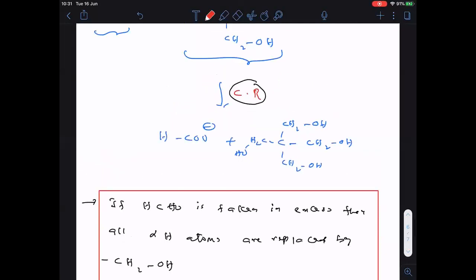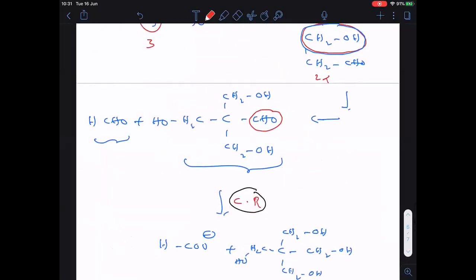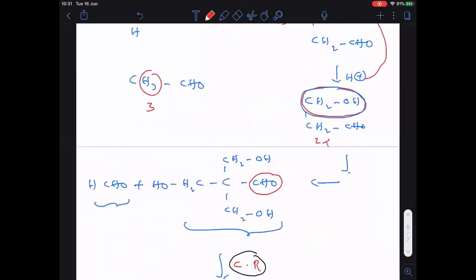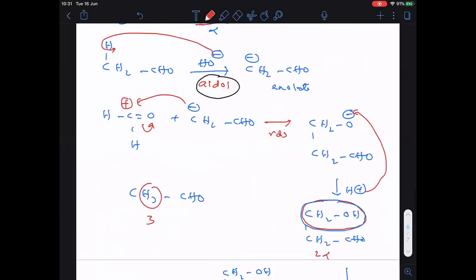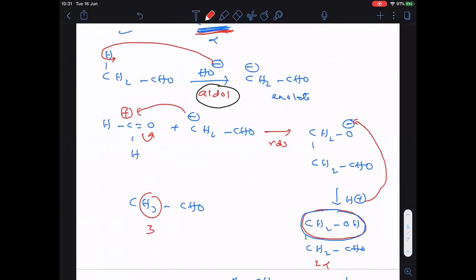Here, if the question comes like this, aldol is happening now. How many times does the aldol condensation reaction happen here? Can you tell me? 3 times. How? 3 alpha hydrogens are there here. All the 3 should be replaced. So aldol condensation will happen 3 times.